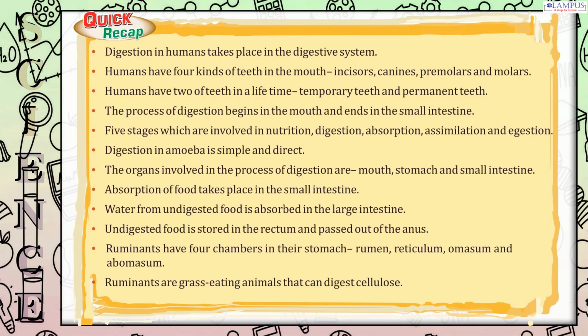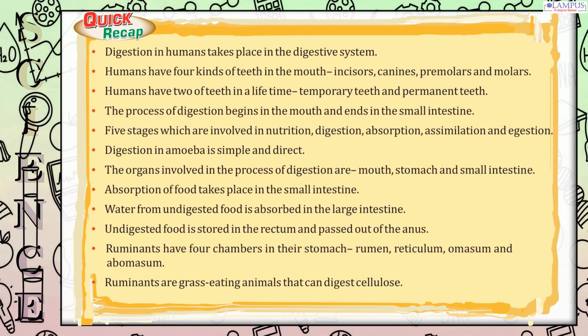Quick recap. Digestion in humans takes place in the digestive system. Humans have 4 kinds of teeth in the mouth: incisors, canines, premolars and molars. Humans have 2 sets of teeth in a lifetime: temporary teeth and permanent teeth. The process of digestion begins in the mouth and ends in the small intestine. 5 stages are involved in nutrition: ingestion, digestion, absorption, assimilation and egestion.